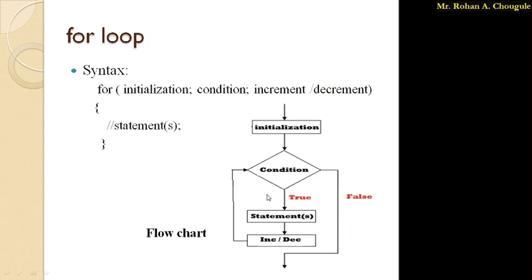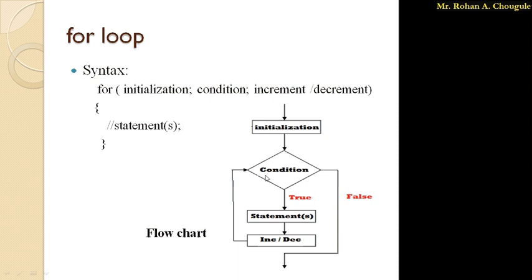It will execute the statements written in the for loop. Okay, a single statement may be there or multiple statements. Those statements will get executed, and after execution of all the statements written in the for loop, your control will move towards the increment or decrement. This increment or decrement depends on the problem statement. According to the problem statement, you can increase or decrease the value of the variables. So here increment or decrement takes place.